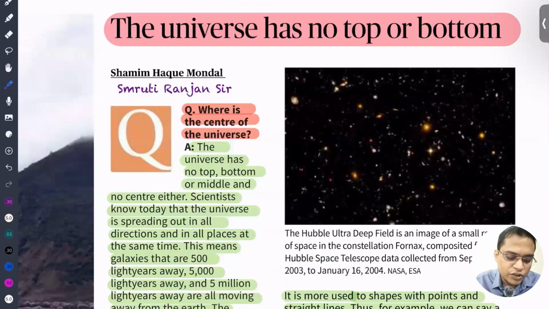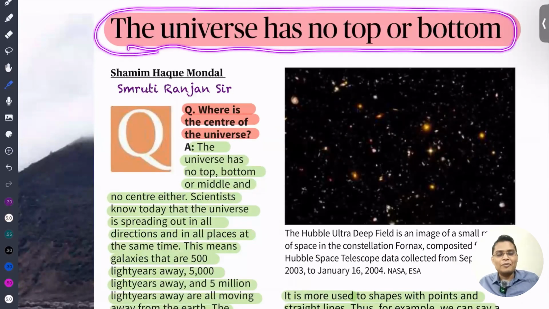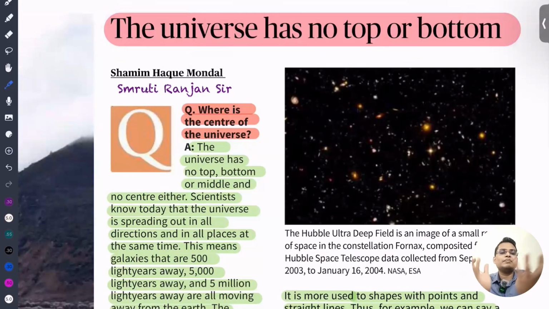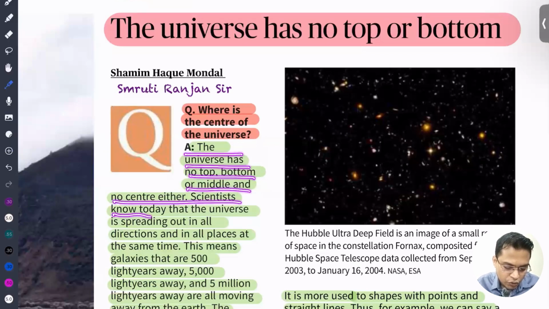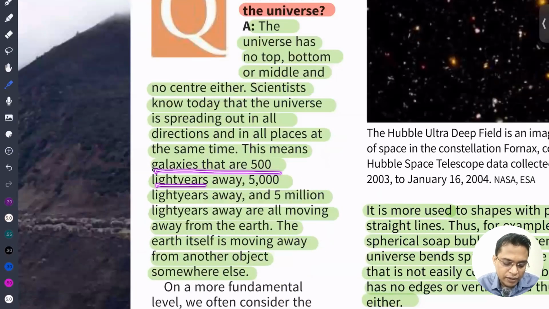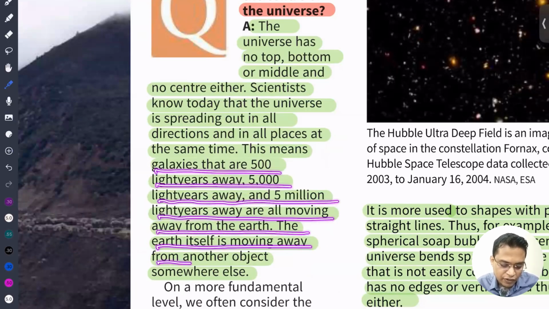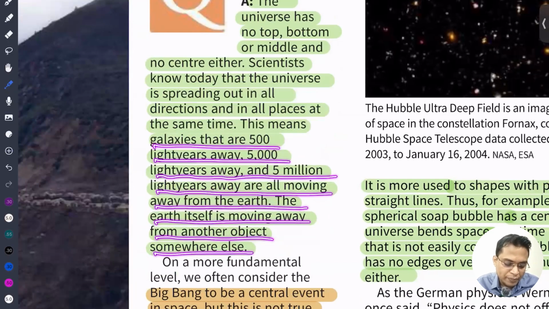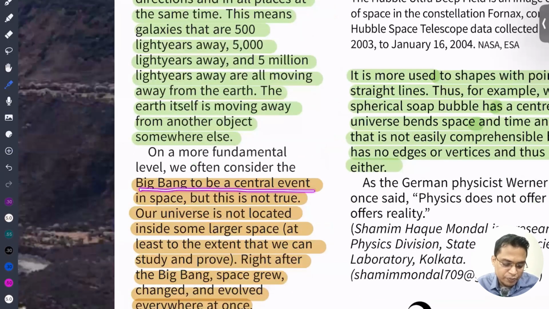So next is: universe has no top or bottom. You have to understand the universe is not like a simple small ball. It is a very vast area. So the universe has no top, no bottom, no middle or center either. Scientists now say that the universe is spreading out in all directions at the same time. So this means that galaxies that are 50 light years away, 5,000 light years away, 5 million light years away, all are moving away from the Earth. The Earth itself is moving away from other objects. Big Bang is thought to be a central event in space, but this is not true.